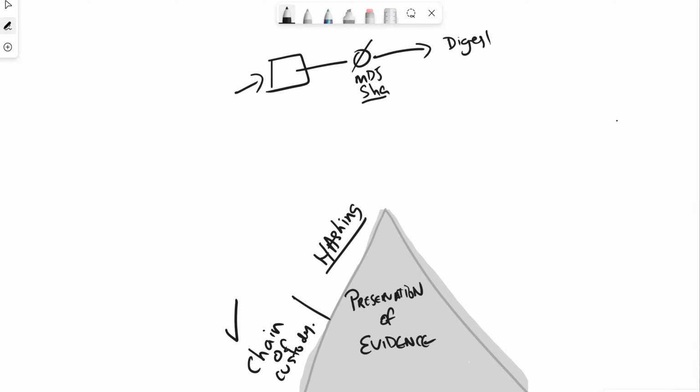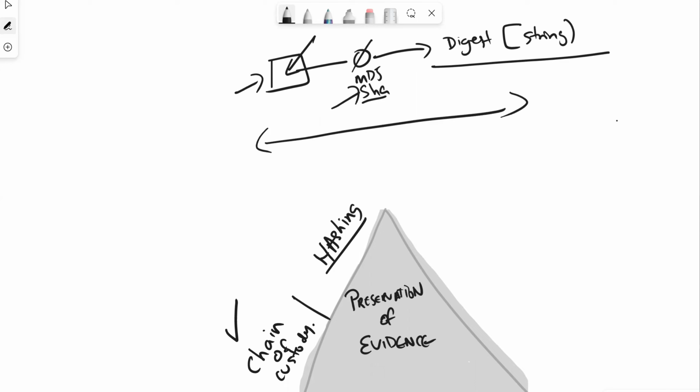It spits out a string value, and it usually represents the original state of that data. We take the original state of that data, run it through the algorithm, and it gives us our string hash, which represents the original state of that data. Should we then take the original data and run it through the same hash algorithm again, the output should be the same. It should not be altered or changed. If they're equal at the time of the hash verification, then that's great. That's what's going to happen throughout the entire process as well.